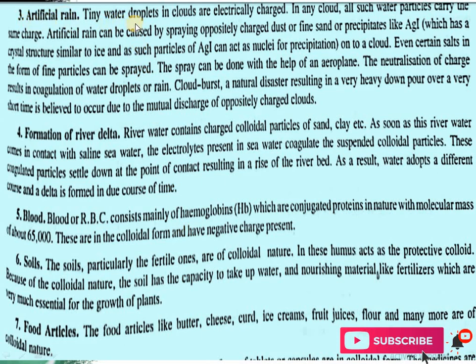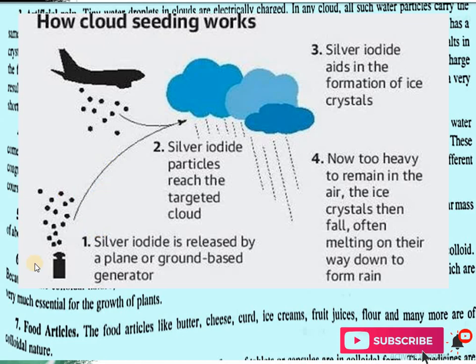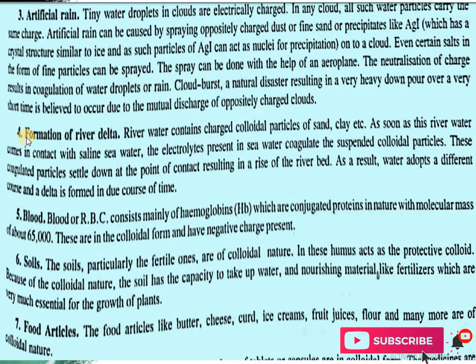Now next is artificial rain. The tiny droplets of water in clouds are electrically charged, and in any cloud all such particles carry some charge. Artificial rain can be caused by spraying oppositely charged dust particles or sand like AgI, silver iodide, by planes. This is what happens actually. Silver iodide is targeted on the clouds with the help of a plane, and it has the opposite charge to the particles in the clouds and forms the precipitation. Because of carrying a charge they become too heavy, so the ice crystals fall off and rain takes place.